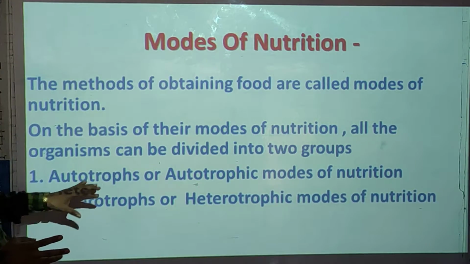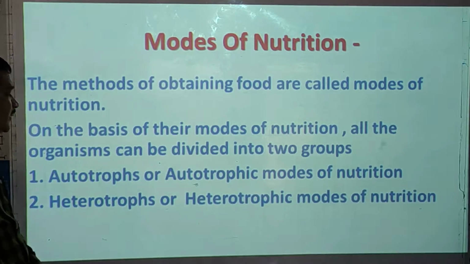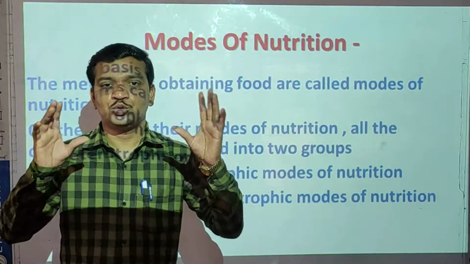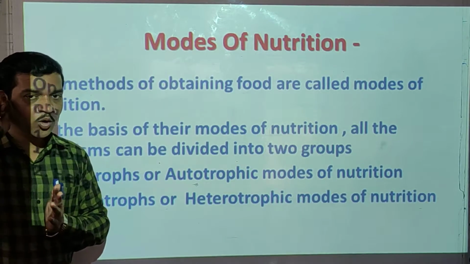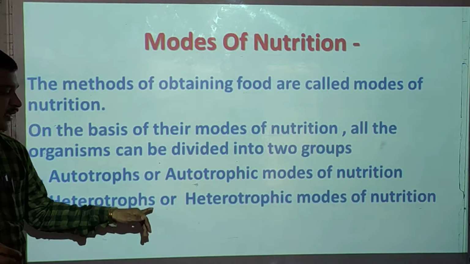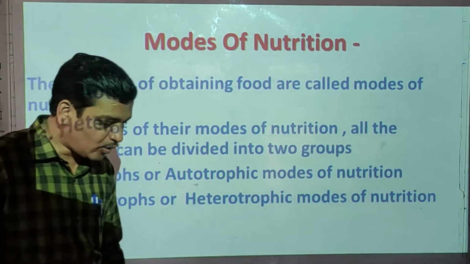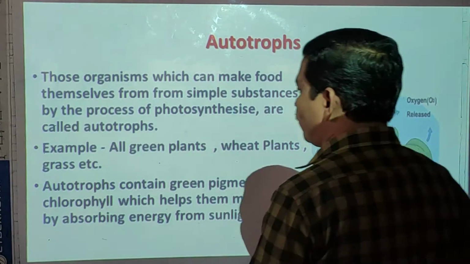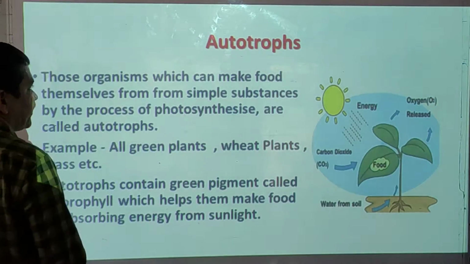Now we will see in detail. So all the organisms divided into two groups. And what are they? First one is autotrophs. Second one is heterotrophs. Now we'll see in detail what is autotrophs, what is meant by heterotrophs.